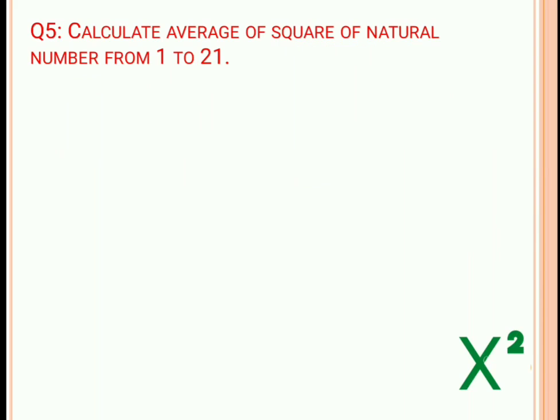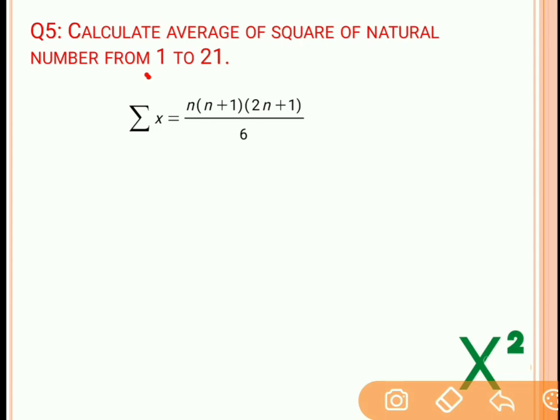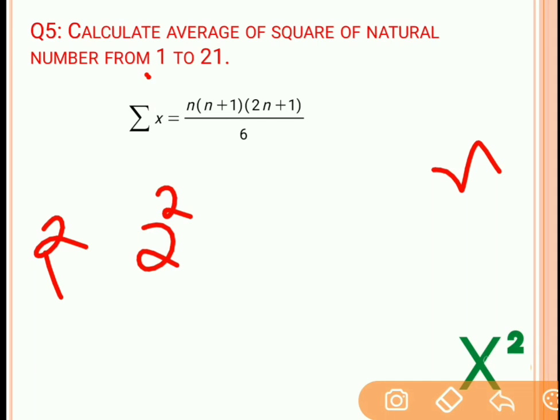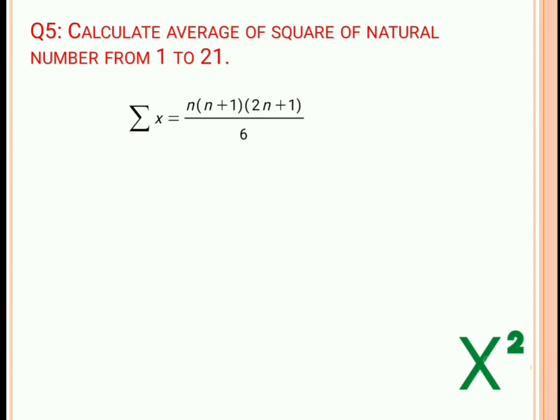Now there is a direct formula over here. What is the direct formula? The sum of squares of all the natural numbers from 1 to n. Natural numbers means 1 and 2, consecutive difference is 1. So 1 square, 2 square, 3 square are the squares of natural numbers. N could be any number. So the sum of the squares of natural numbers is n into n plus 1 into 2n plus 1 by 6.